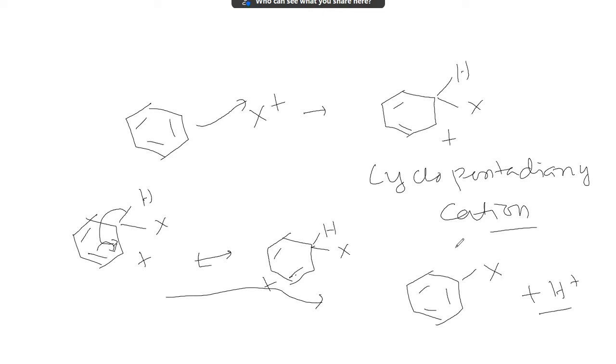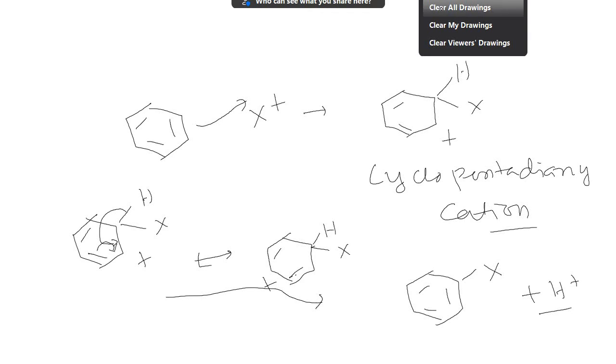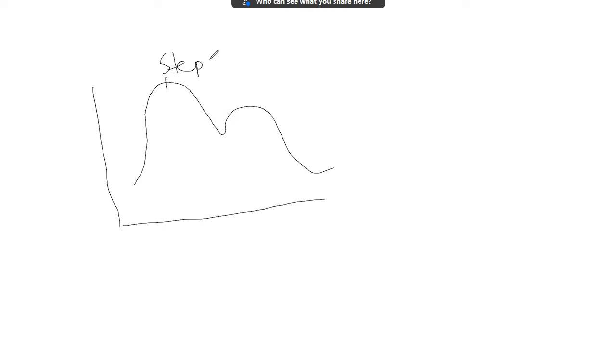Now according to kinetics, the rate determining step is the slowest step. In a substitution reaction, the energy profile goes this way. Suppose this is the energy and this is the progress of the reaction. The reaction takes place in two steps. In step 1, the intermediate is formed. In step 2, what happens? Hydrogen gives its electron to the benzene, and H is replaced by X.